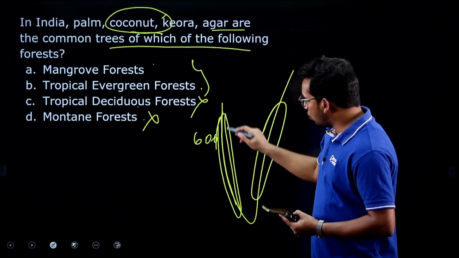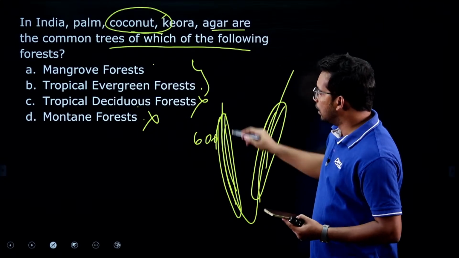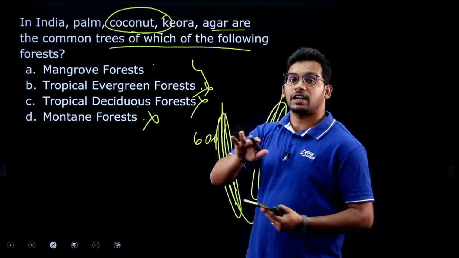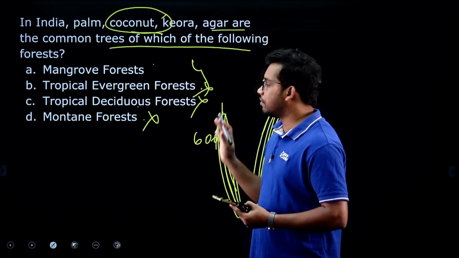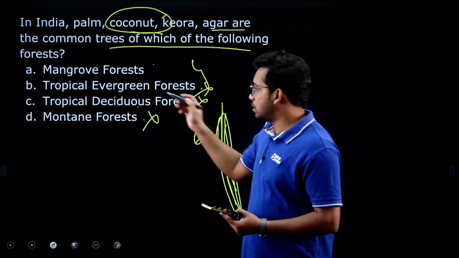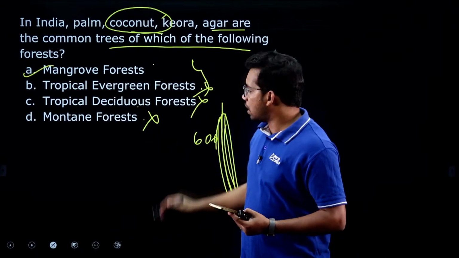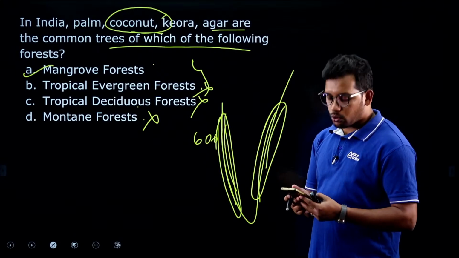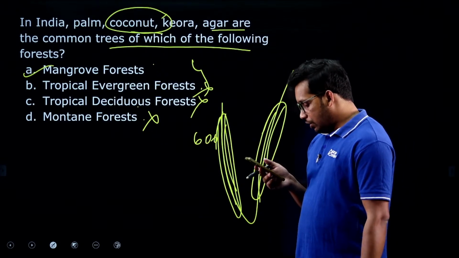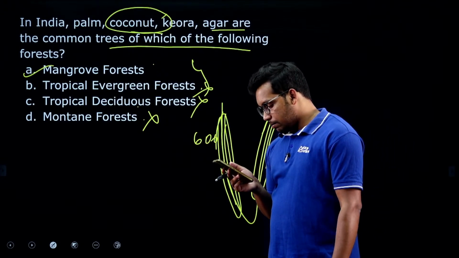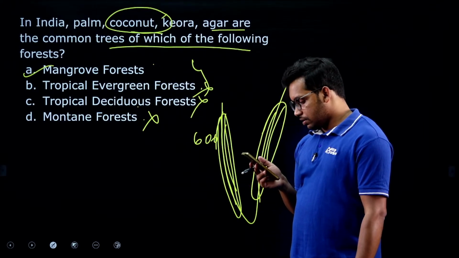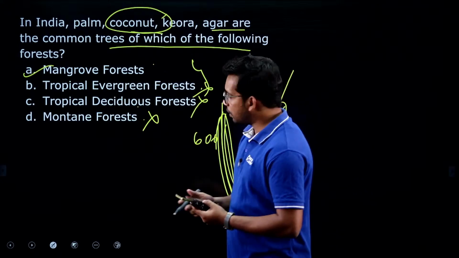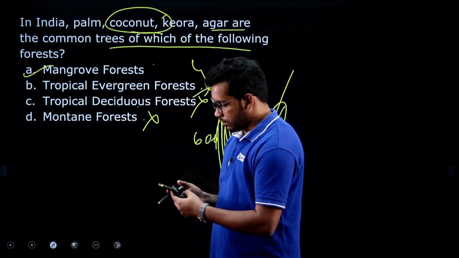Wherever there is coast, the coconuts are grown heavily. Tropical evergreen forests may be possible, but not exactly, as not all tropical evergreen forests will give rise to coconuts, but the mangrove forests which are coastal strips give favorable conditions for coconut cultivation. Oendrila and then Madan, yes, 3 people have answered it as correct, very good. So, the answer is mangrove forests.